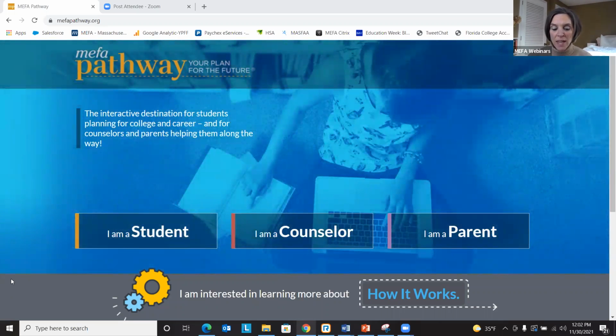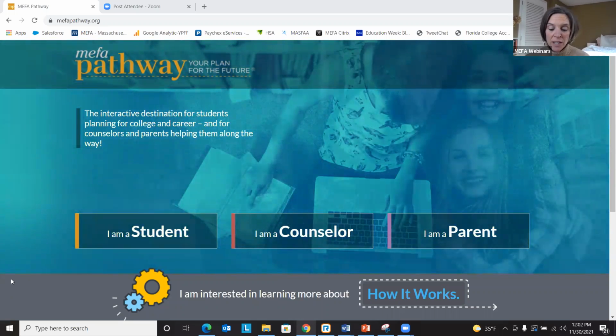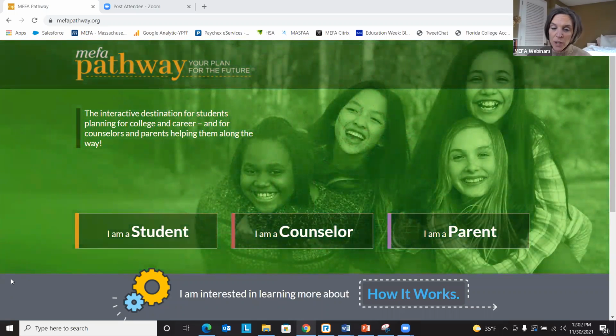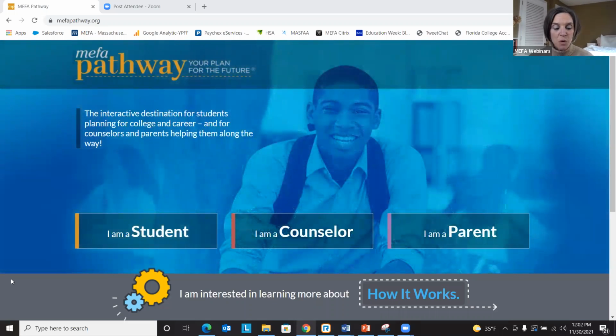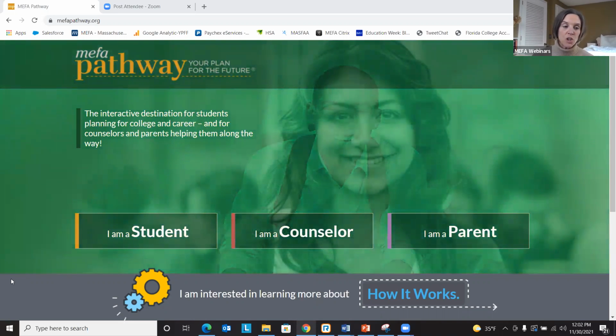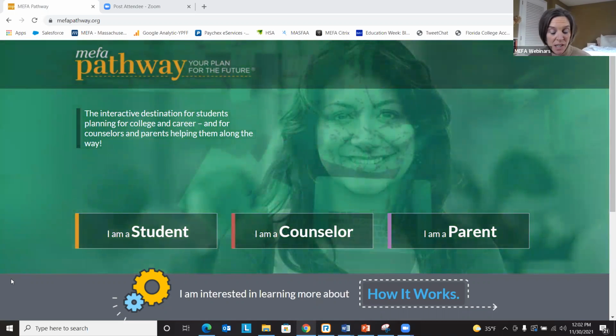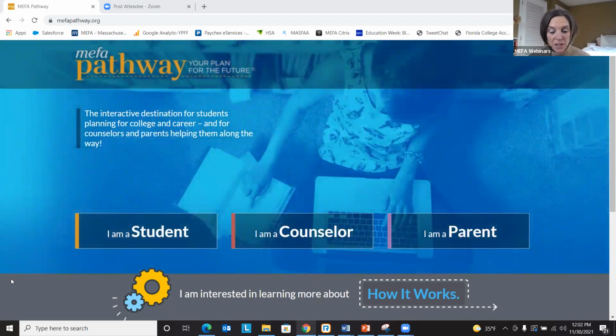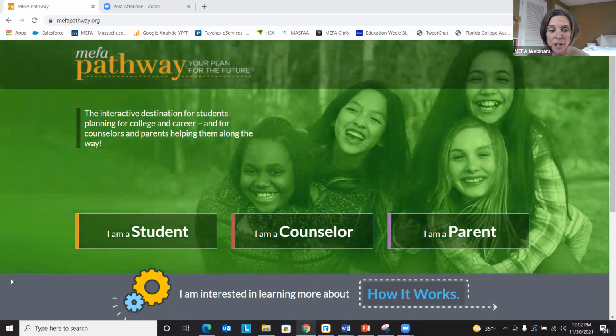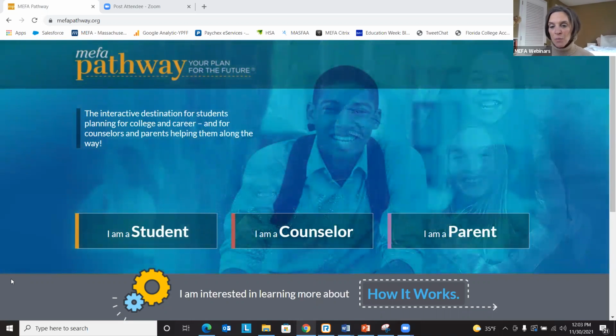MEFA Pathway is available for students in grades 6 through 12. When a student creates an account in grades 6, 7, or 8, they will see activities appropriate for those grades. And when they progress to grade 9, their account transitions with them seamlessly, so they will see additional activities beyond those previously completed. Today we're going to take about 15 minutes and highlight the activities within Investigate Your Future.